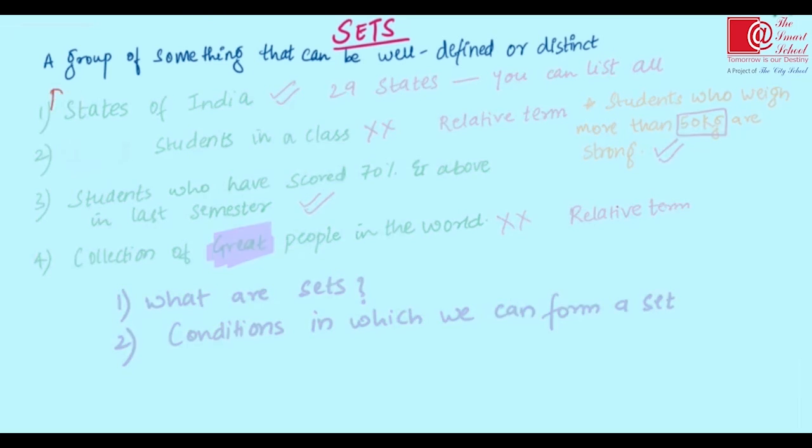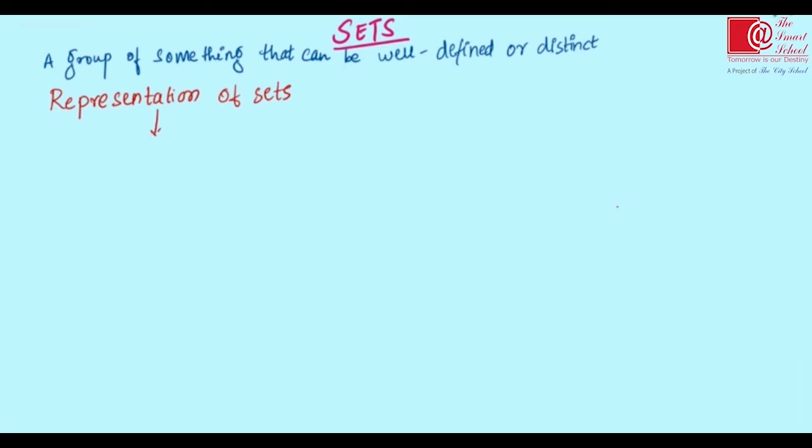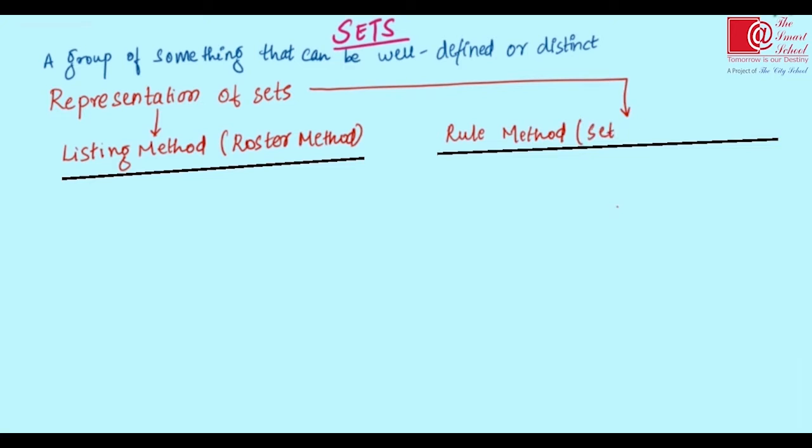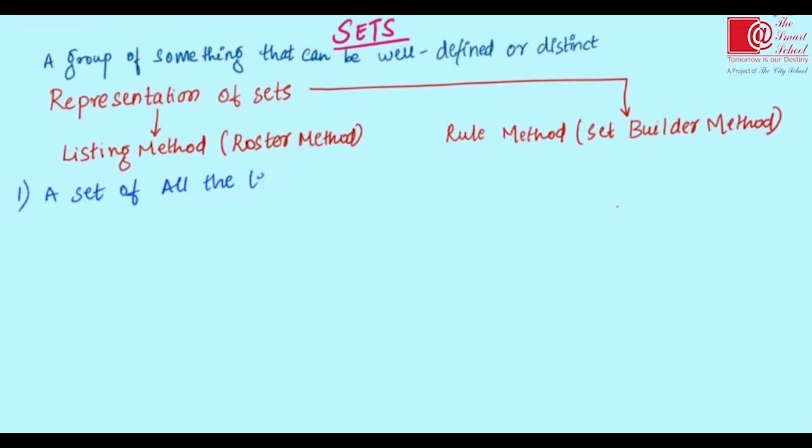So how do we present these sets? There are two different ways to write these sets. One is the listing method, also known as the roster method. The second is the rule method, known as the set builder method. Let's see what the roster or listing method is. If I want the set of all letters in the word mathematics, how will I write it?